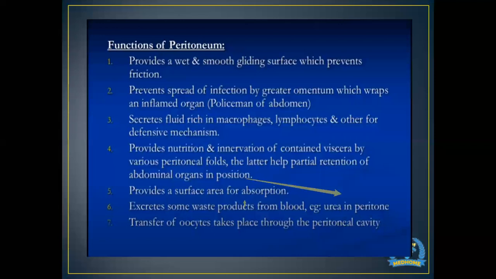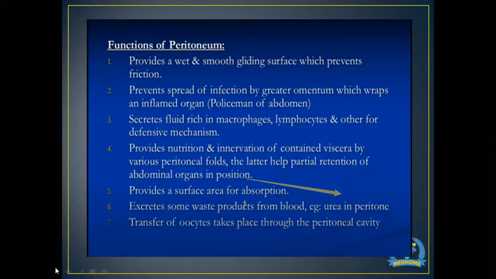Now, what are the functions of the peritoneum? So the peritoneal layers provide a wet and smooth gliding surface which will prevent friction, because if friction of the organs happens, it will definitely cause damage. And that is why the parietal peritoneum and the visceral peritoneum are created, in order to prevent friction.